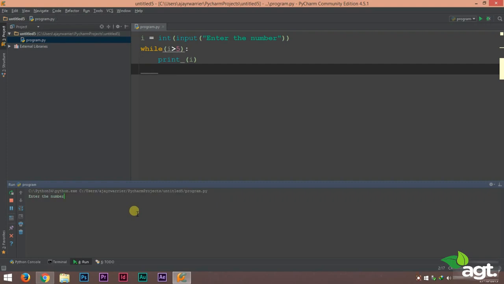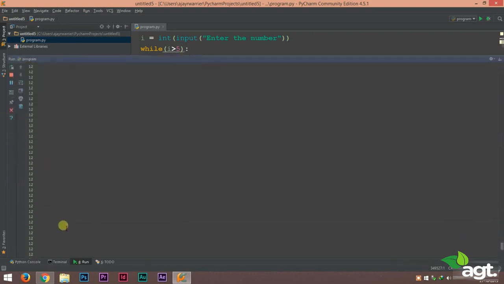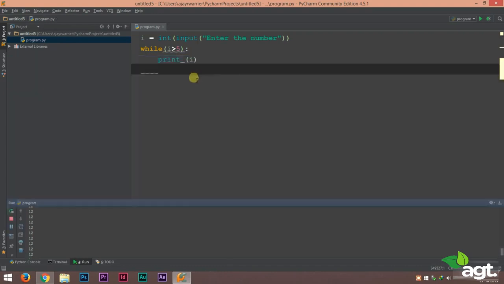Enter the number, let it be 12. And you can check out the output screen and you can see that the program is not ending. It's being executed again and again. Why? It is an infinite loop.